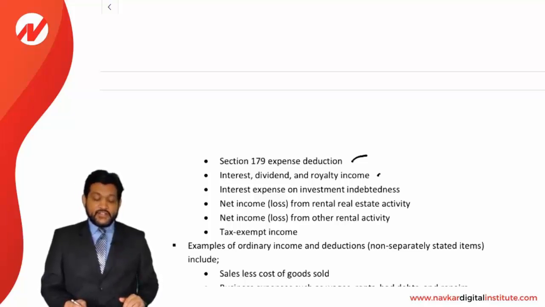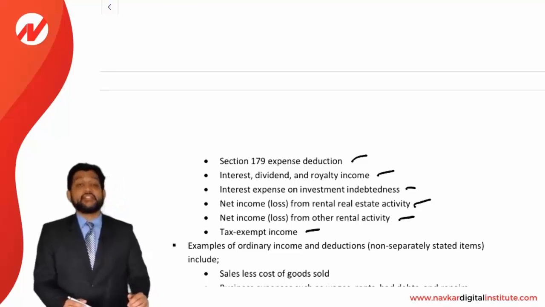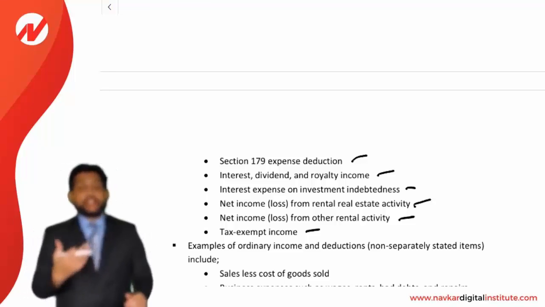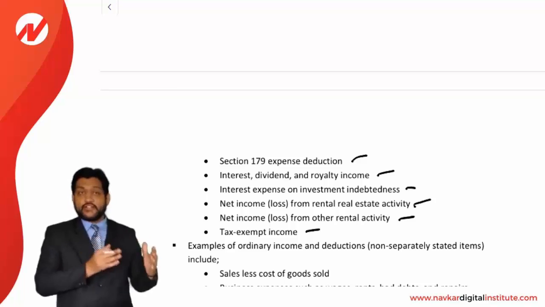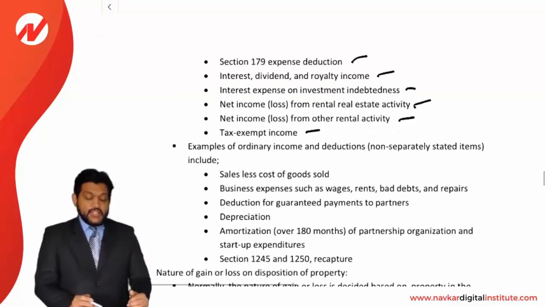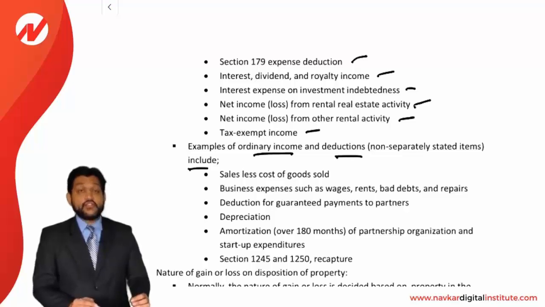Interest, dividend, royalty income, it's passive income. Interest expense on investment indebtedness. Net income or loss from the rental real estate activity, that is again passive income. Net income or loss from other rental activity, passive income or loss, and tax-exempt income. All these are considered separately stated items, or we can say special items, that are to be reported separately.